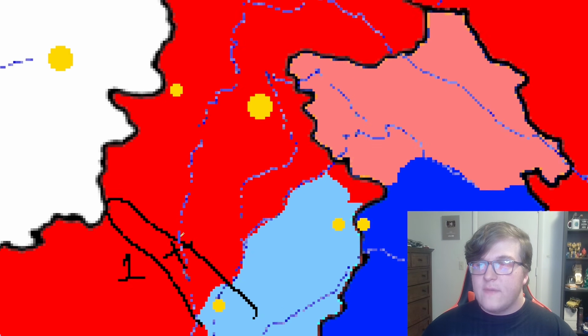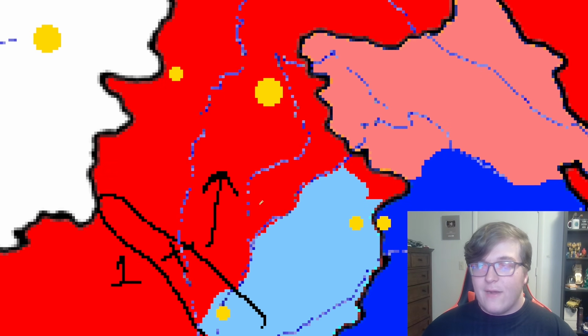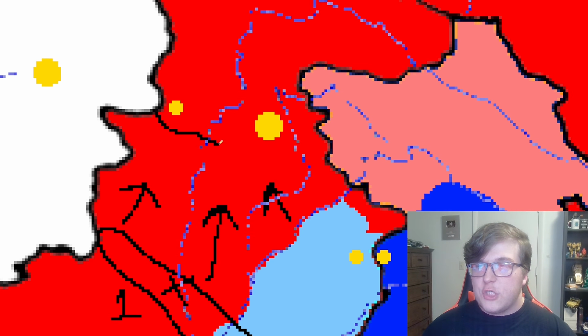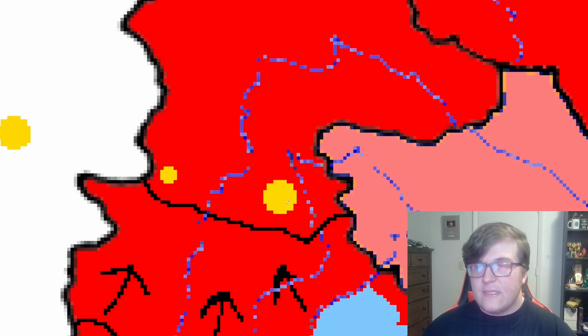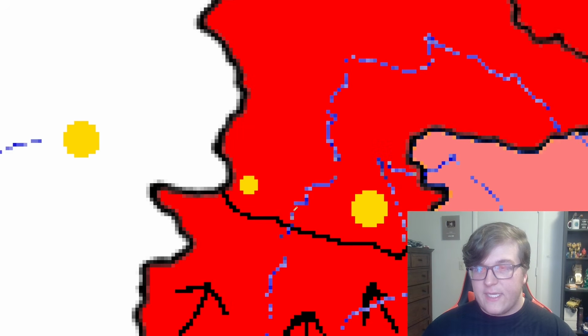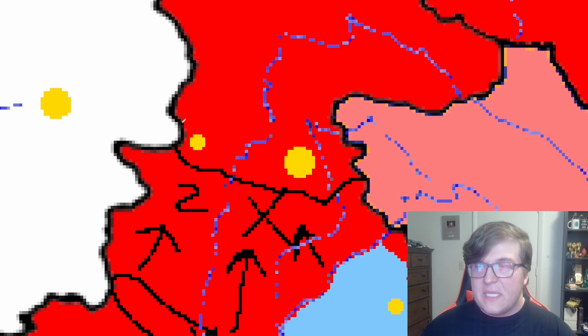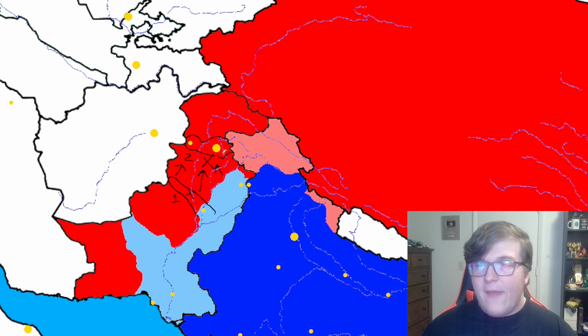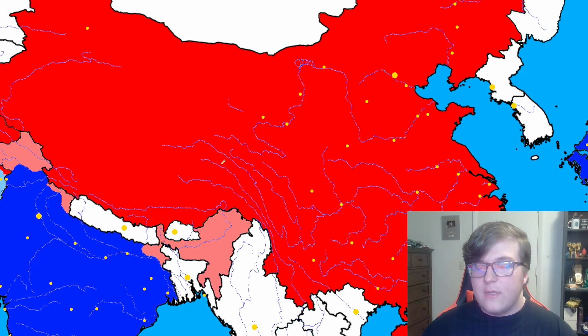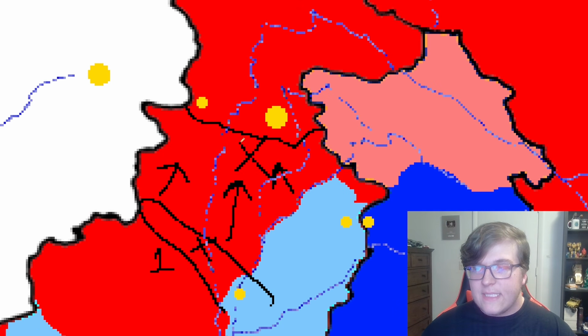But the next part of this plan is to invade north from there. So they're going to start an all-out invasion from all of these fronts in order to push up to this specific line, which is just outside of both Islamabad and this major city. So that is part two of their plan. And then of course the final stage of their plan is to capture both of these major cities. After that, it's pretty probable that China will leave the war, so victory is in sight.